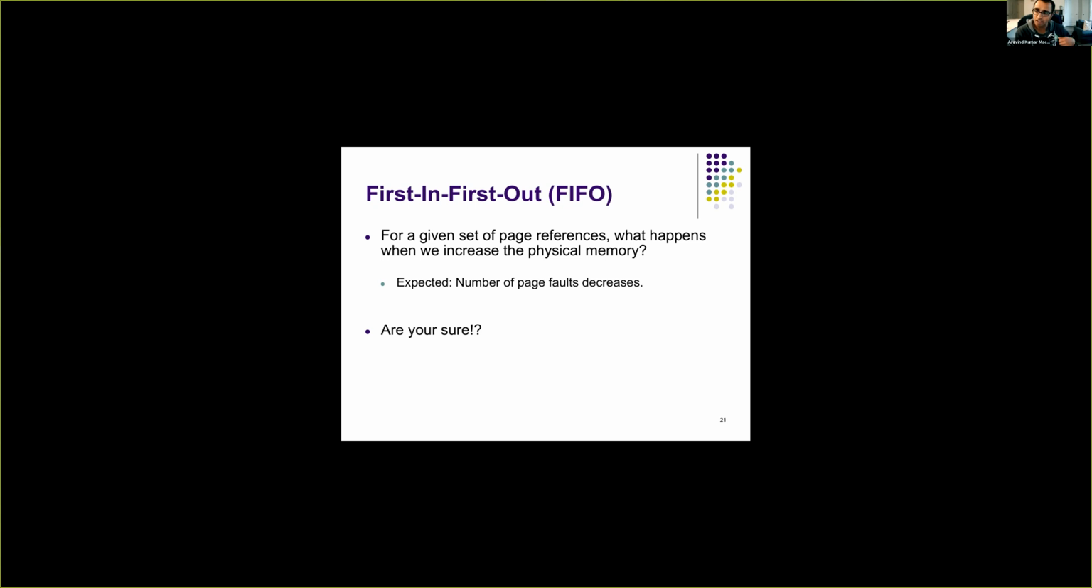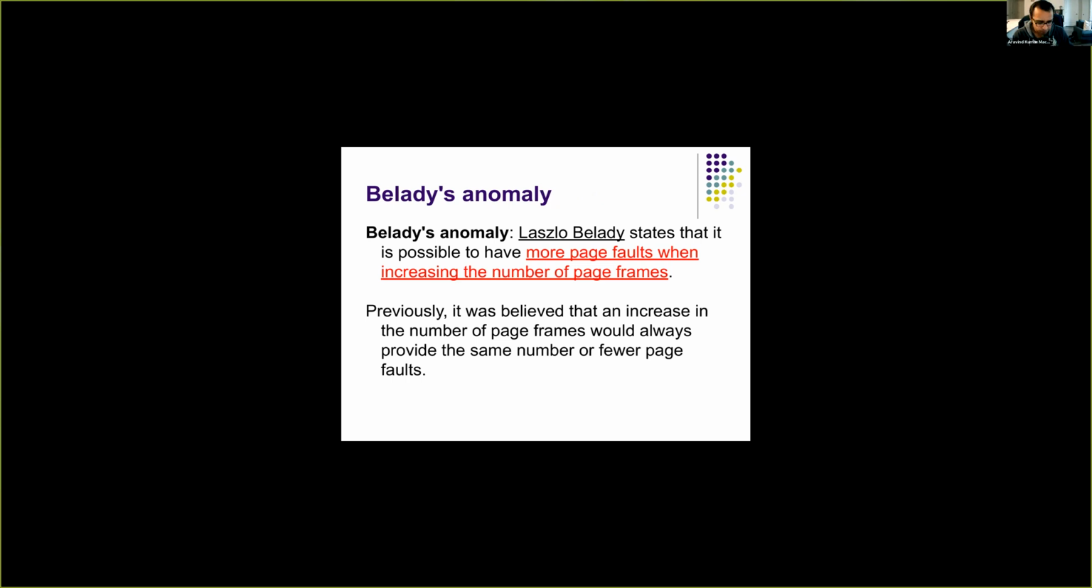To reiterate the problem, let's say there are two processes running, and you have some set of memory references. The number of page faults that happen when the memory is 1 GB will be less than the number of page faults that happen when you increase the memory to 2 GB, right? So if you increase the memory, your performance could decrease if you use FIFO. This is called Belady's anomaly. Of course, Laszlo Belady is the person who identified this property, where the number of page faults could actually increase with the number of physical frames available.